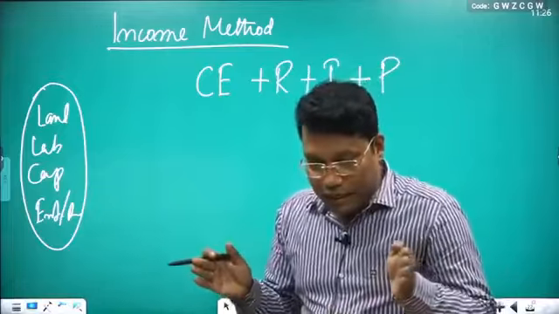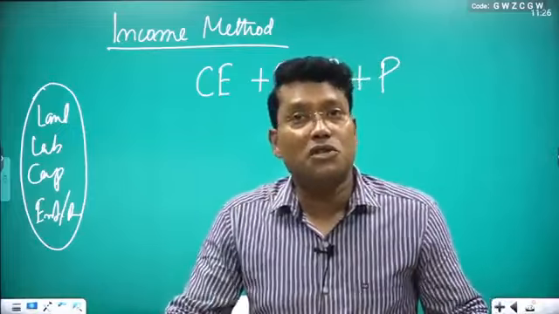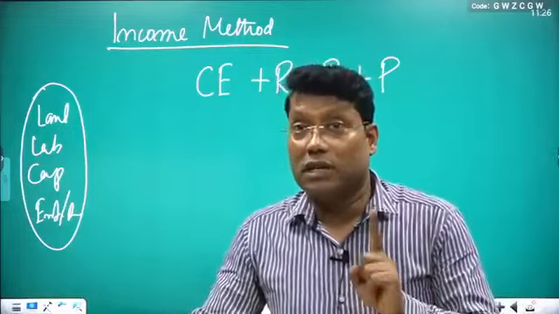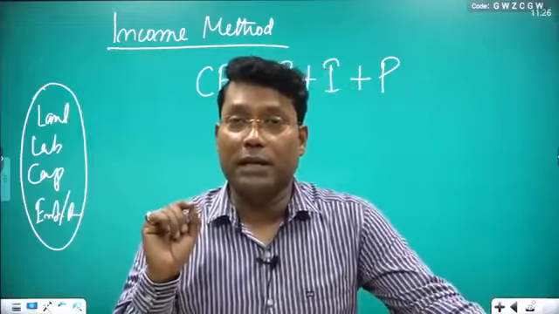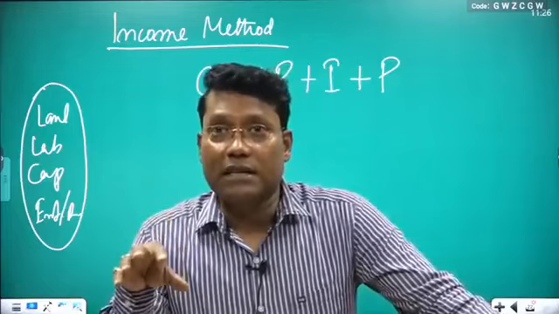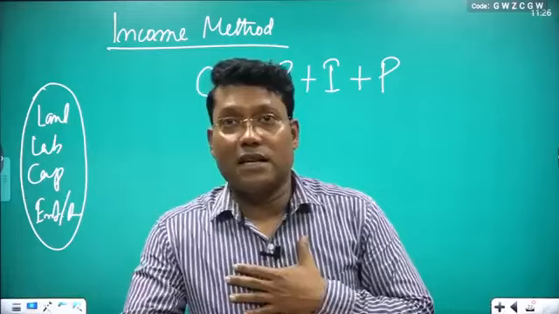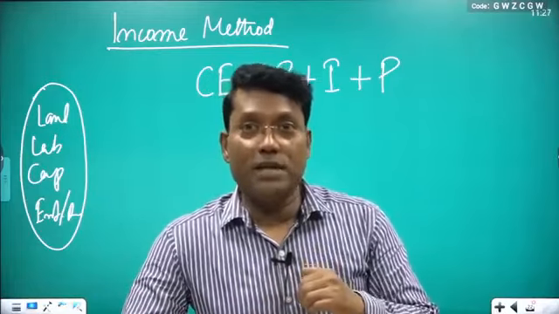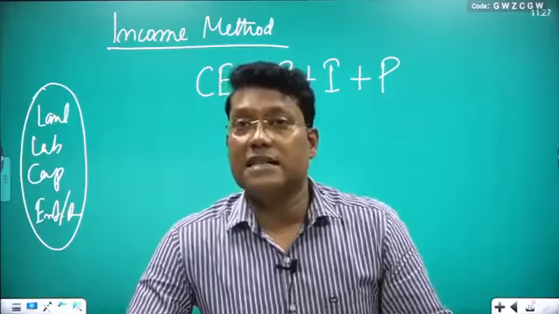So the moment you add all four, you are getting the total income generated in the country. Fine here? Just add one more thing here. If you take the economy, there is a possibility that someone is producing in the economy. Suppose I started a business, I know how much amount I am paying to laborers as CE.